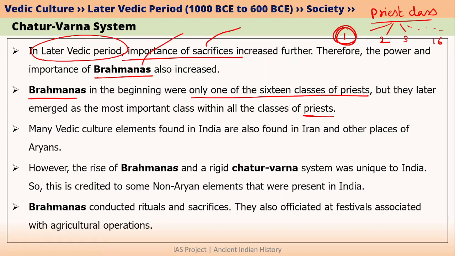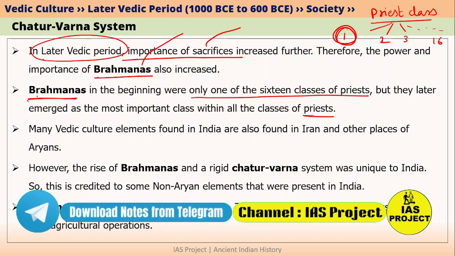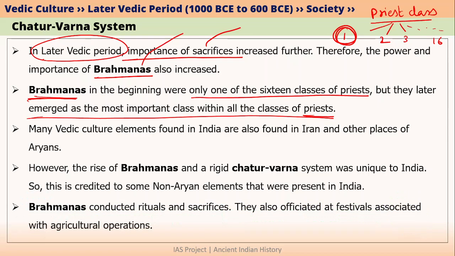So this was the situation during early Vedic period. But what happened was the power of Brahmanas within these 16 priest classes increased. And by the time of later Vedic period, Brahmanas emerged as the most important class within all the 16 classes of priests.